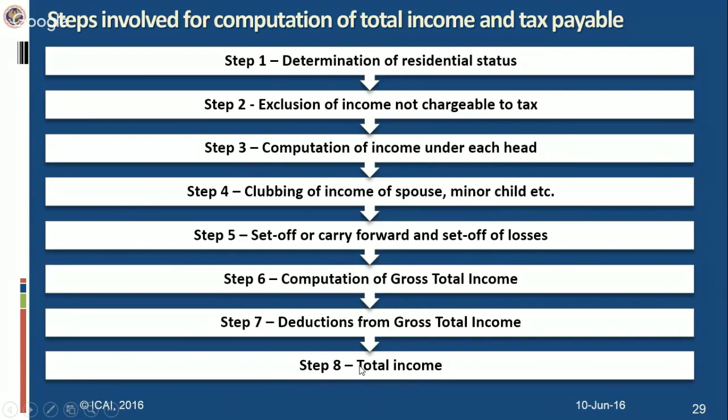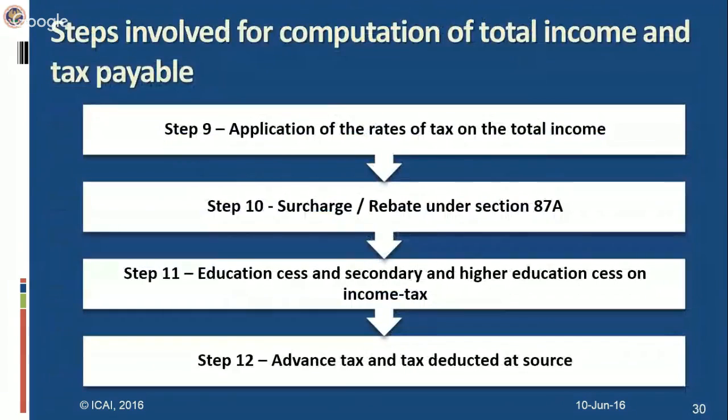Total income is very essential since the tax liability is based on this total income. When you know your total income, you must be aware of the rates of taxes which are applicable. In case of an individual, the basic exemption limit is 2,50,000. If the person is a senior citizen, the limit is 3 lakhs, and for a very senior citizen it is 5 lakhs. So there is a basic exemption limit, and the rate of taxes also varies according to the variation in the income. So you will compute the tax liability according to the rates of income prescribed.